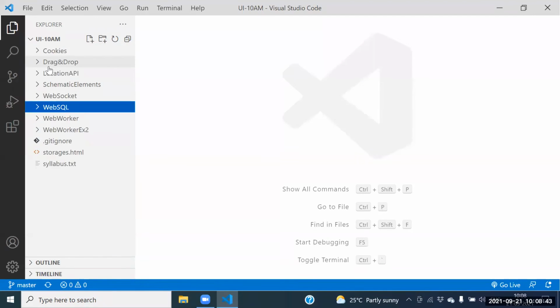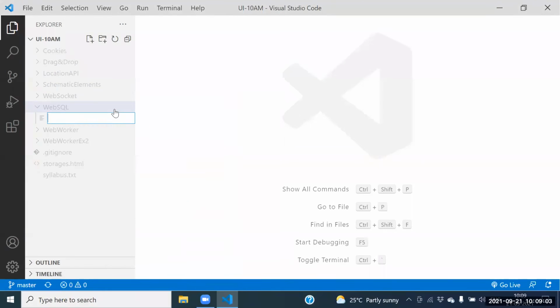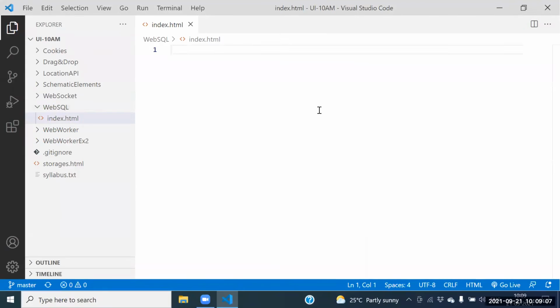We need to create one folder, the WebSQL folder. After creating the WebSQL folder, which HTML do we need to create? We need to create one HTML. Which HTML? The index.html file. Fine.